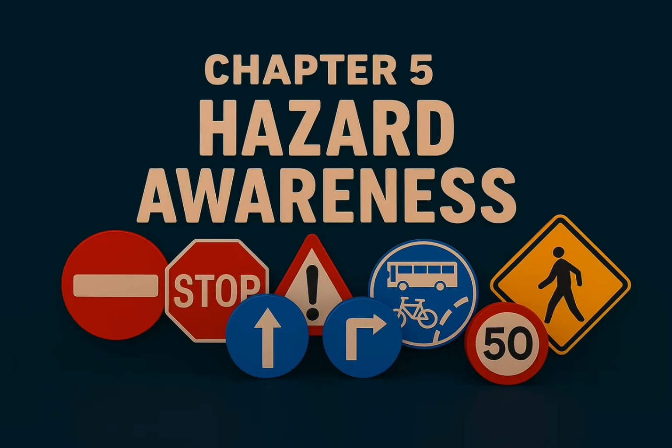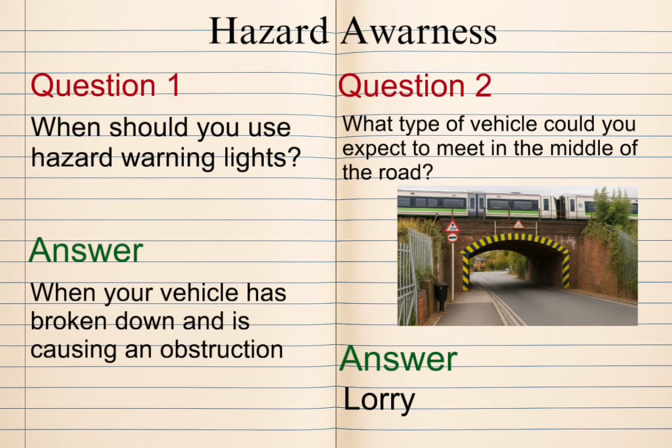Chapter 5. Hazard Awareness. Question 1. When should you use hazard warning lights? Answer. When your vehicle has broken down and is causing an obstruction. Question 2. What type of vehicle could you expect to meet in the middle of the road?